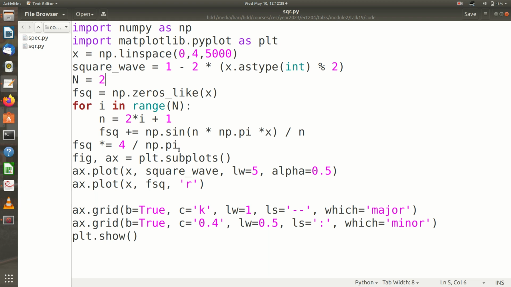Here I assume that the amplitude is unity. Then the square wave is plotted, and on the same GUI I plot both the square signal as well as the Fourier approximation, FSQ, the Fourier series for the signal with n equal to 2. Now let us see what happens when I run this code.